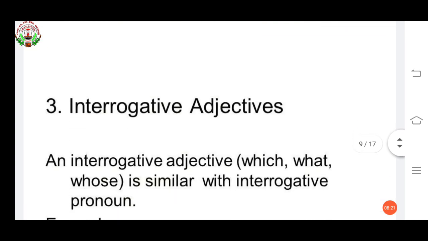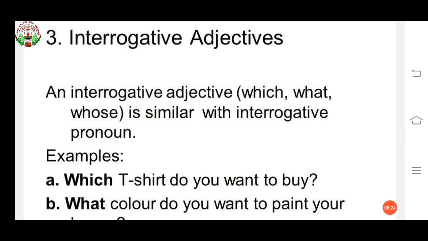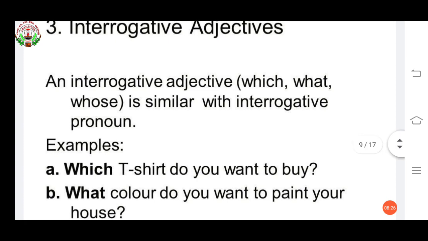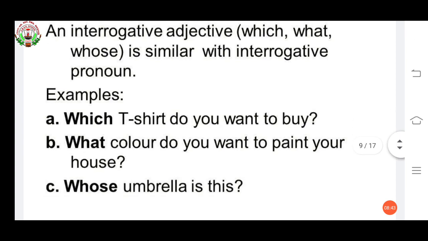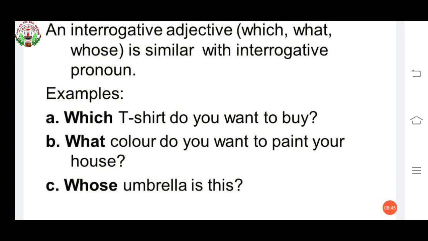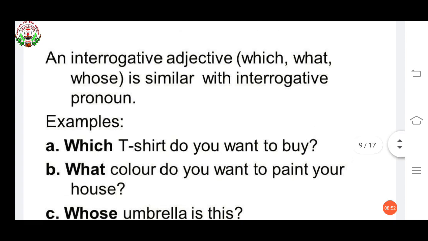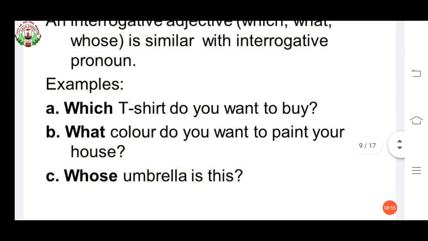Now see the last one, interrogative adjectives. Interrogative adjectives, which, what, whose, are similar to interrogative pronouns. These interrogative adjectives are used before nouns to ask questions. Like, which t-shirt do you want to buy? What color do you want to paint your house? Whose umbrella is this? Okay, so these are all called adjectives.